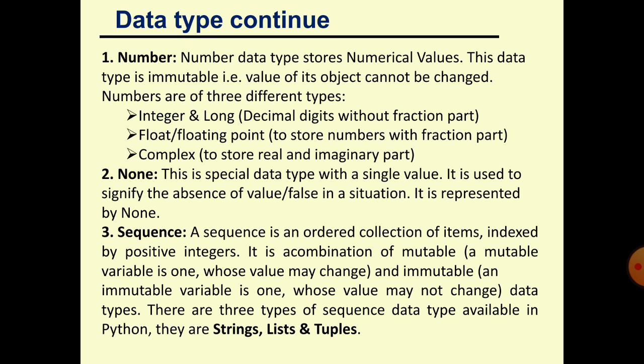It is a set of characters in sequential order. So each character has an index number, and we can access each character through the index number: S, T, U, D, E, N, T. Each character of the word student we can access through the index number.